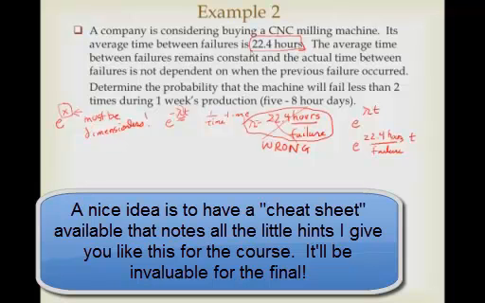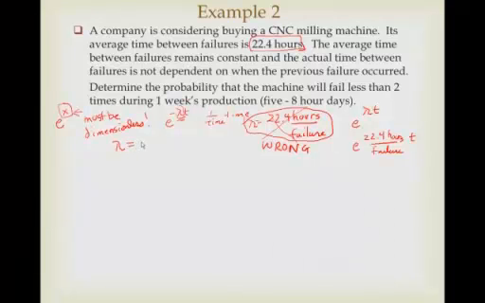So what you're actually given here is, in some sense, you need to deduce the real lambda, and that is 1 over 22.4 failures per hour, and that is 0.045 failures per hour. So that's the real lambda that you need to deal with. As far as t goes, it says the average time between failures remains constant. Darn good thing, otherwise we couldn't use the distribution we're going to use, and the actual time between failures is not dependent on when the previous failure occurred. So that's really telling you Poisson.